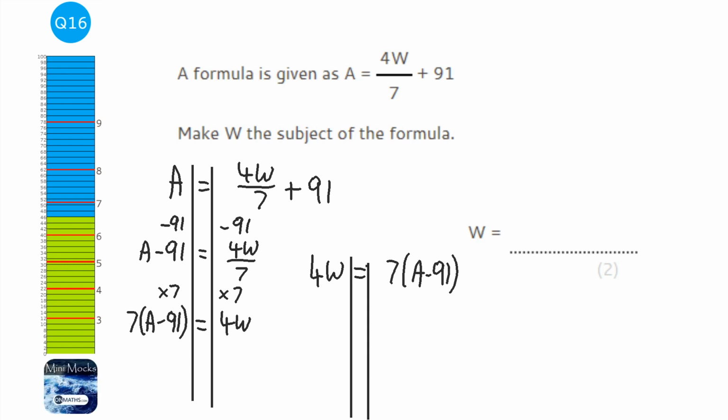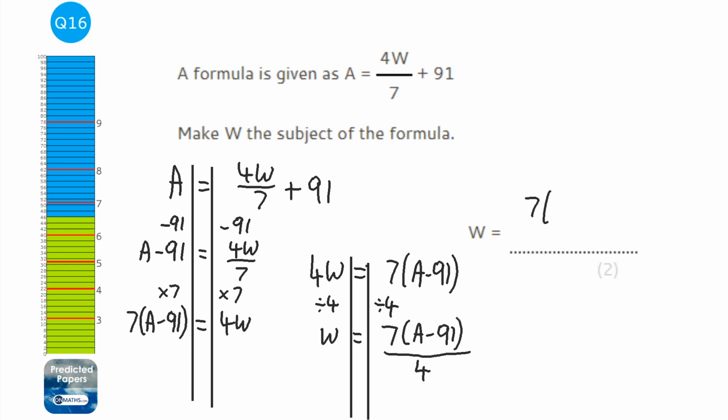So I've got the W on the left hand side, and the last thing I'm going to do is divide by 4 both sides. So W, because we've got rid of that 4 by dividing it, and I can write this as a fraction, so I just leave it all of that over 4, and that's absolutely acceptable. In fact, that's the only way we can write that, because we can't cancel the 7 and the 4. Now, if you expanded the brackets, that would be absolutely fine. You'd still get the right answer. It's just I don't really want to times 7 by 91 if I don't have to.